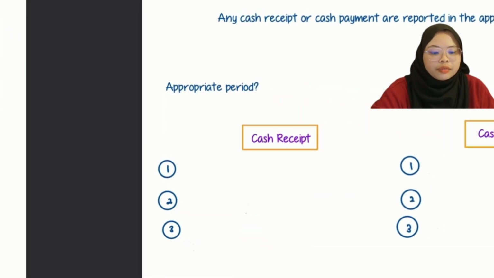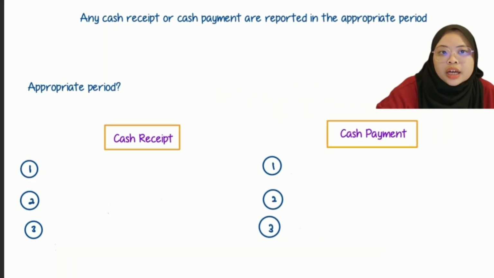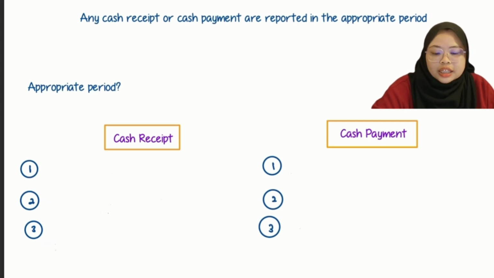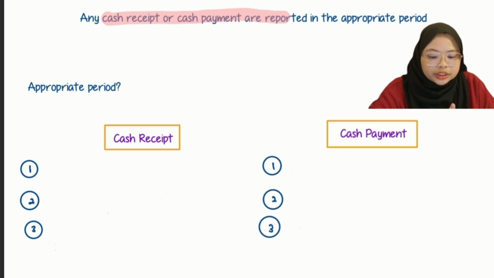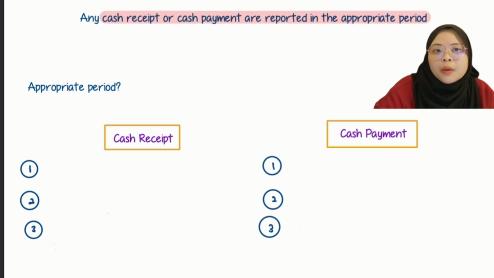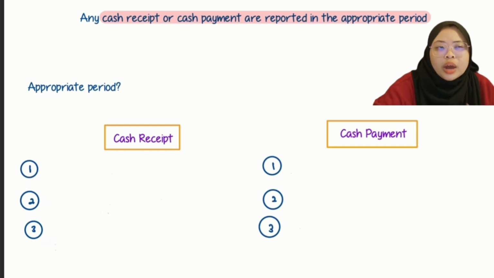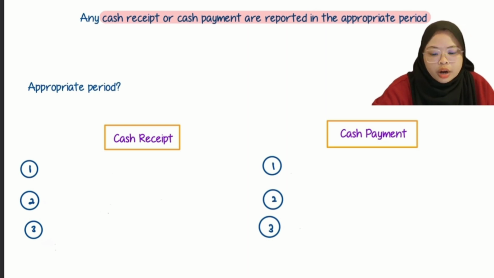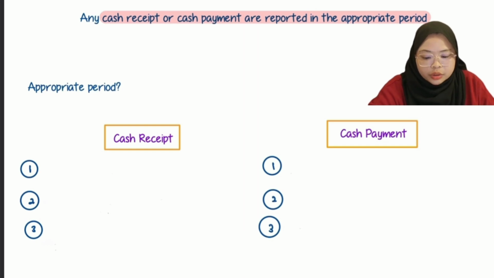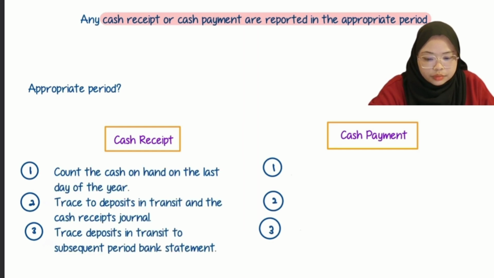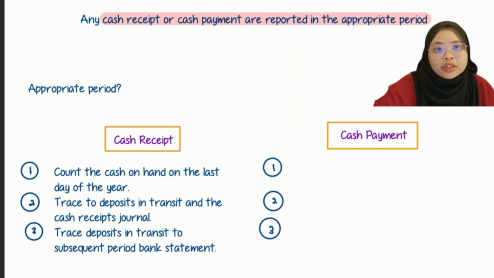Okay, the next one is about cut-off. In short, it is about whether cash receipts or cash payments are reported in the proper or appropriate period. When is the exact date that you have to cut off the transaction? You may use the test of detailed balance procedure where, for cash receipts, you can count the cash on hand on the last day of the year, trace the deposit in transit to the cash receipt journal, and also trace the deposit in transit to the subsequent period bank statement.